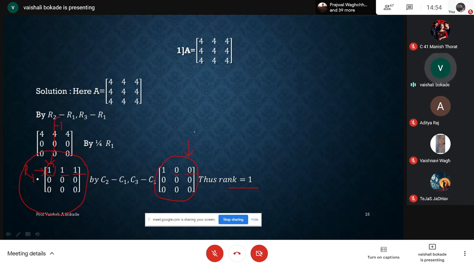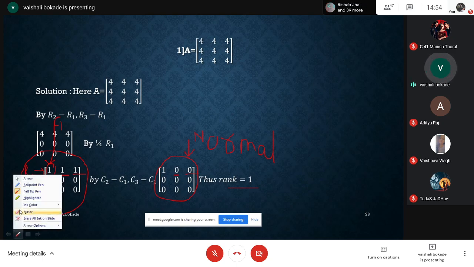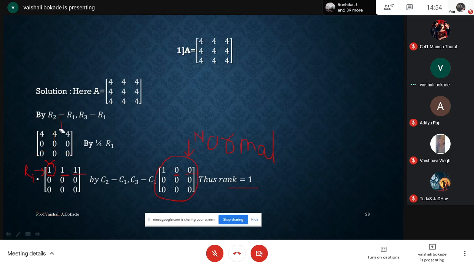That's why I'm getting rank of A equal to 1, and this is nothing but the normal form or canonical form. Now is anybody having any doubt? Any of the students having any doubt, just ask. This way we are getting normal form or canonical form. Any doubt, student, ask me, or quickly I have to go to the next slide. Unmute and ask me your doubt, student.